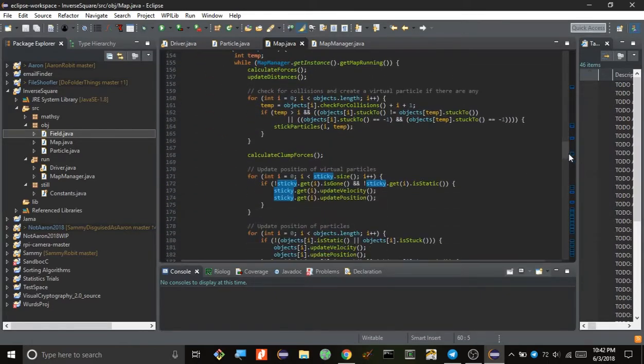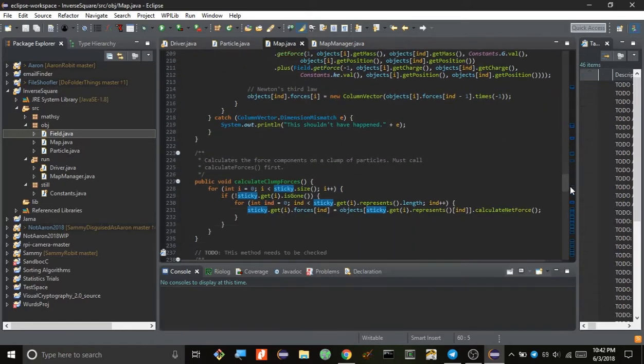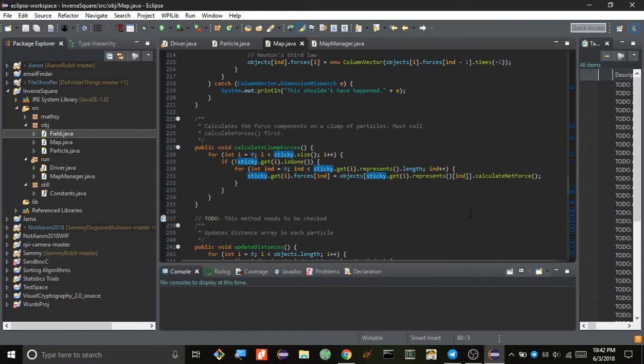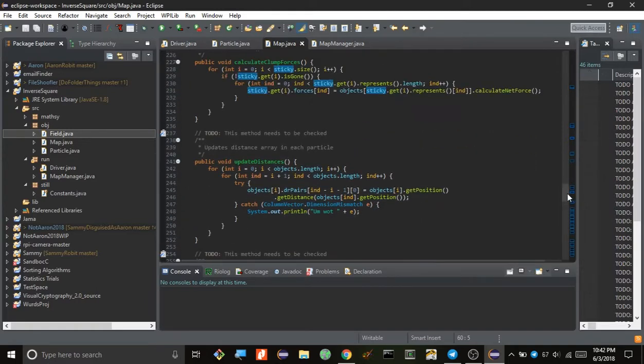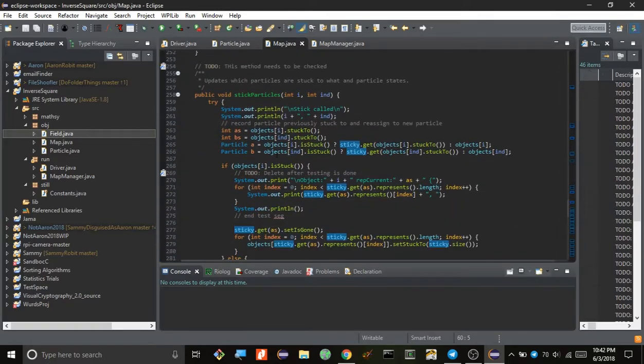They're not actually there, so they don't actually exert forces on any other particle, but they get forces exerted upon them, and that's how the simulation figures out how the clump should move. So yeah, it does that.